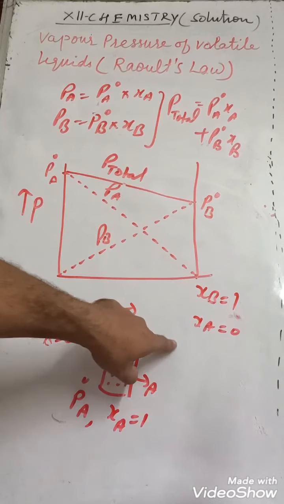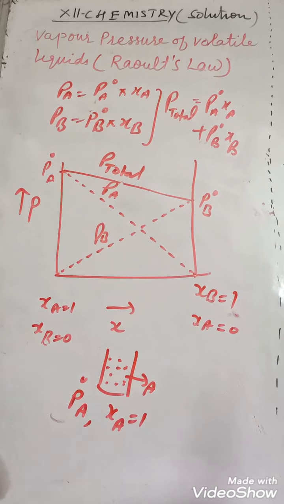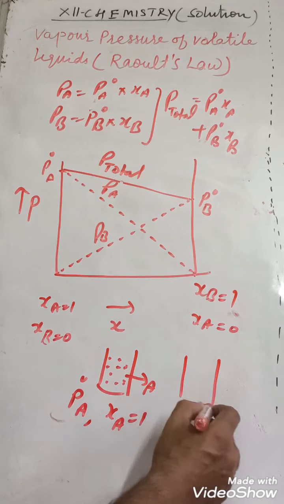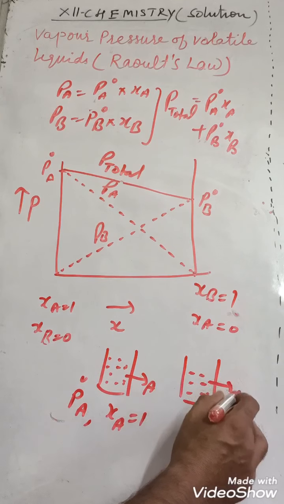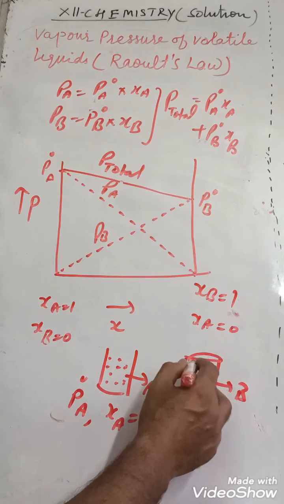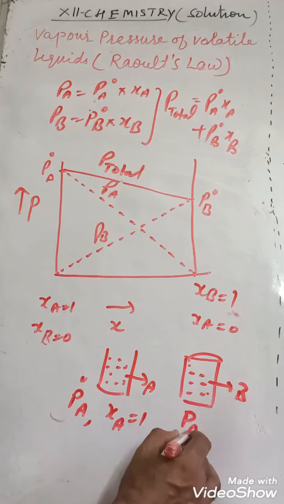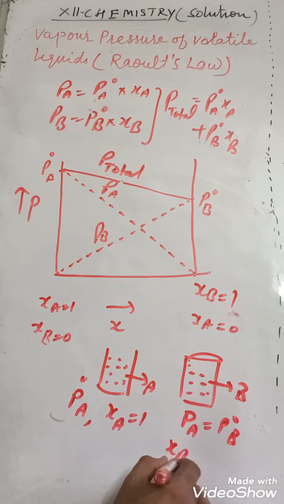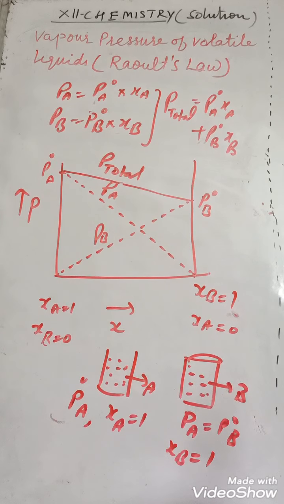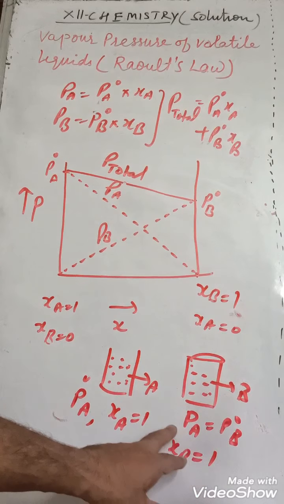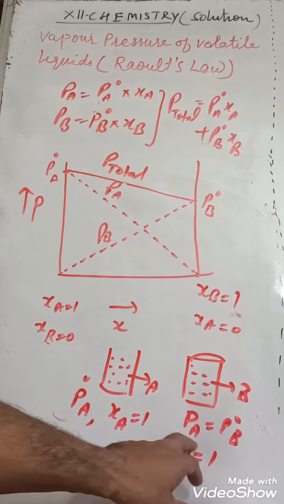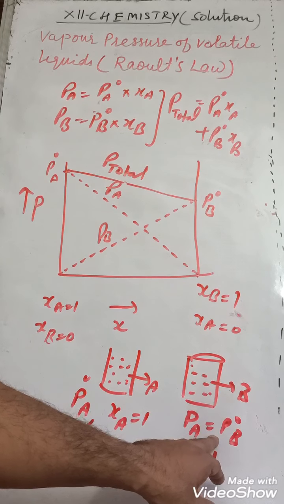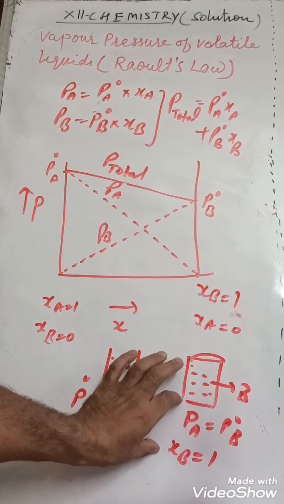And when we start to mix, in another container suppose we have component B. Here we have component B, pure component B. Then its pressure is P node B when XB is equal to 1. So when XB is 1, its partial vapor pressure will become equal to its actual vapor pressure. Look here carefully.